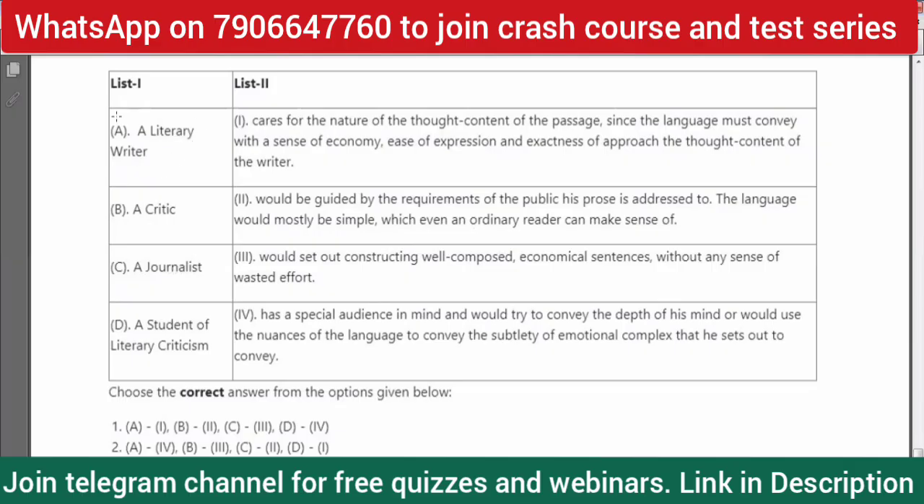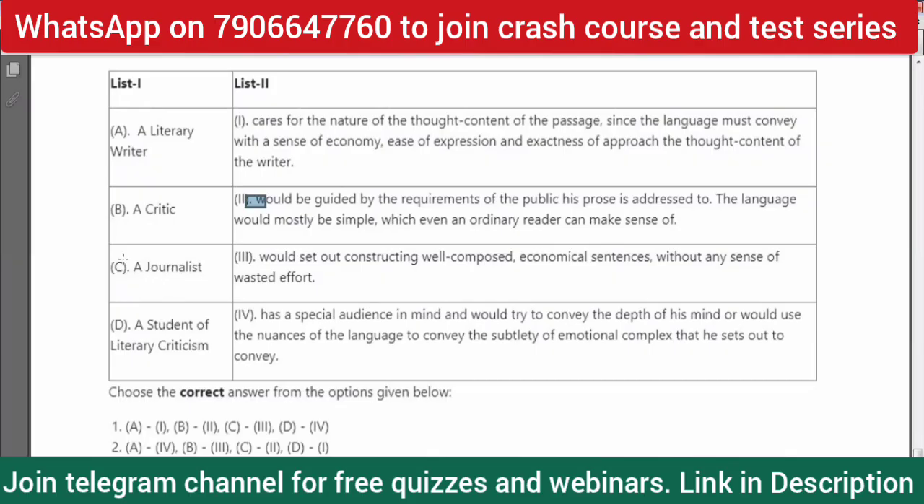So if we make a right match for option A, we'll eliminate all the other options, right? So let's go. For a literary writer, cares for the nature of the thought content of the passage, since the language must convey with a sense of economy, ease of expression, exactness of approach. The thought content of the writer would be guided by the requirements of the public his prose is addressed to. Language would mostly be simple, which even an ordinary reader can make sense of. This is actually part of this journalist thing, right? So this should be a journalist.